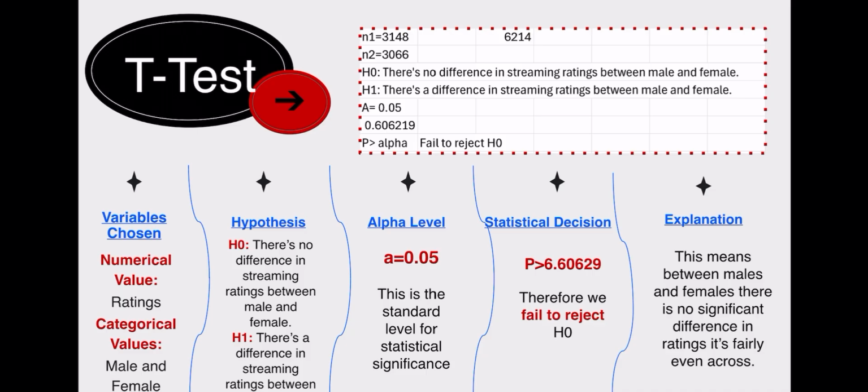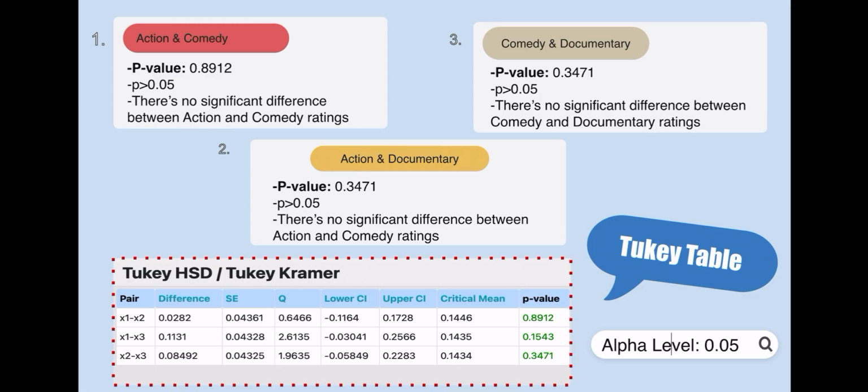Then testing the Tukey method for X1 and X2, this is comparing action and comedy. Our p-value is 0.8912, meaning it's greater than our standard alpha level. That means there's no significant difference between action and comedy ratings.